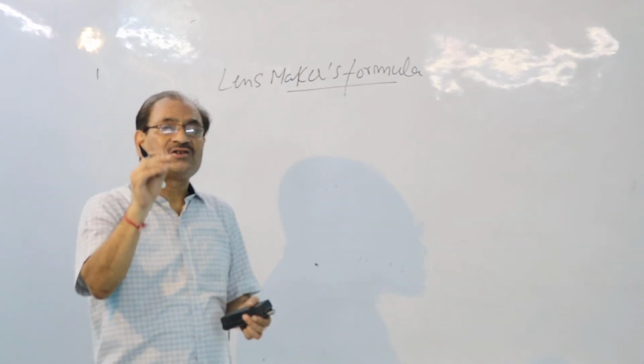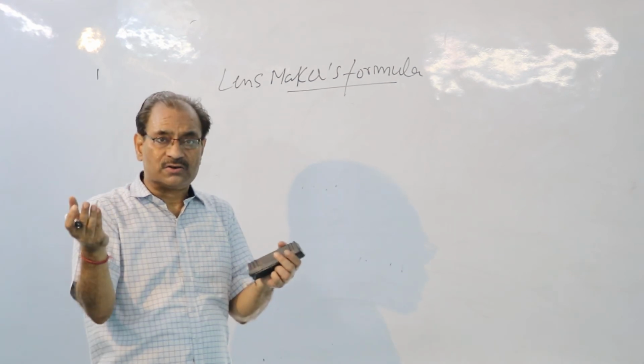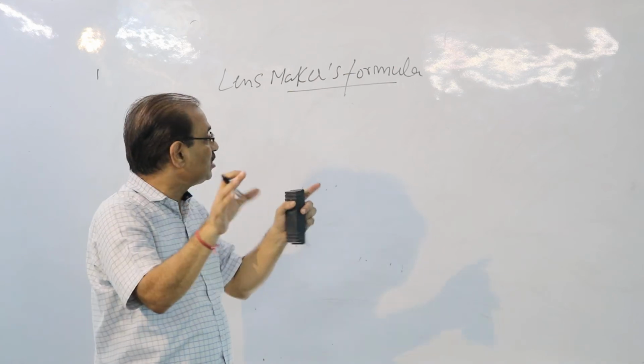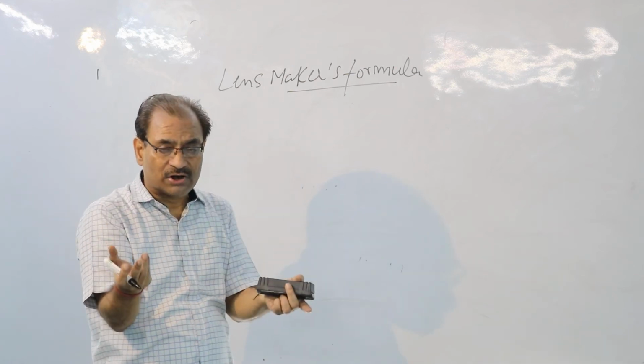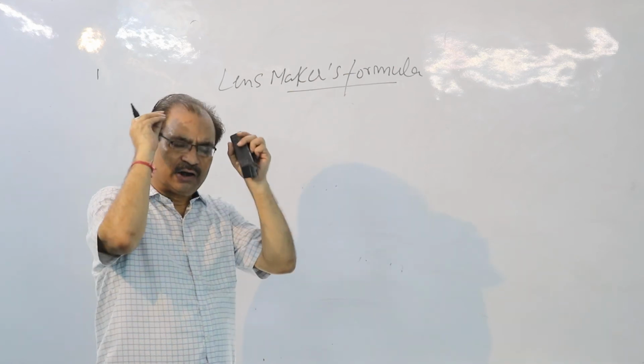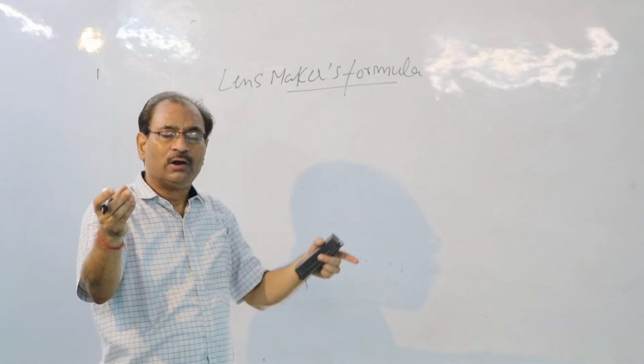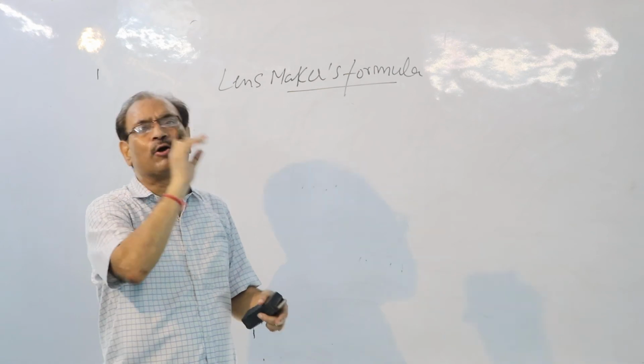So children, lenses are basically produced in factories. The worker in the factory, the person is not associated with physics. The person really does not know about the different formulae we have seen so far. How will you order from him?